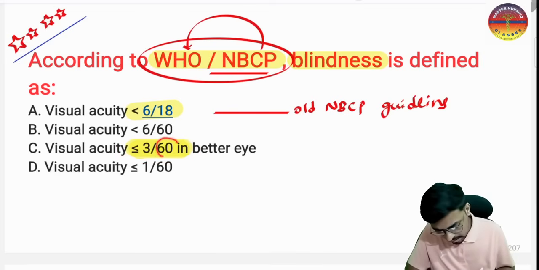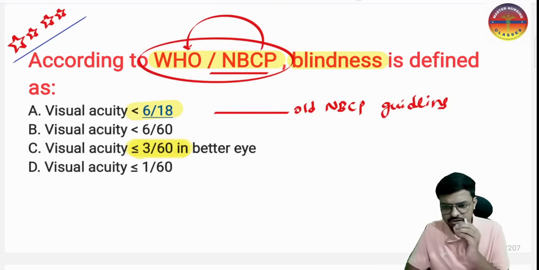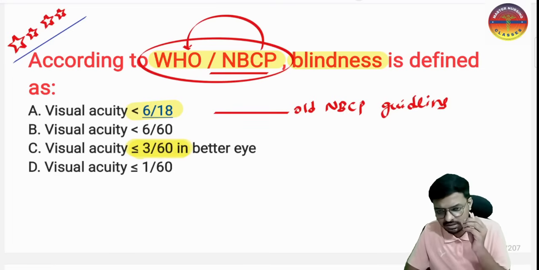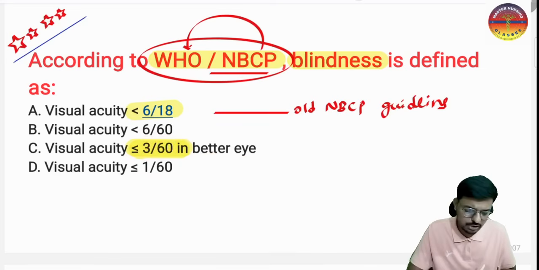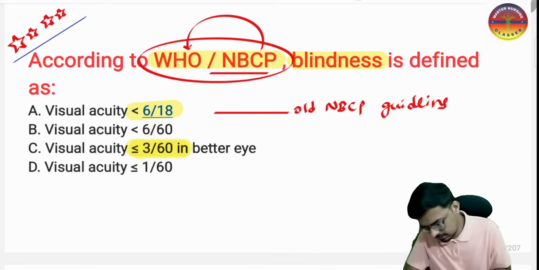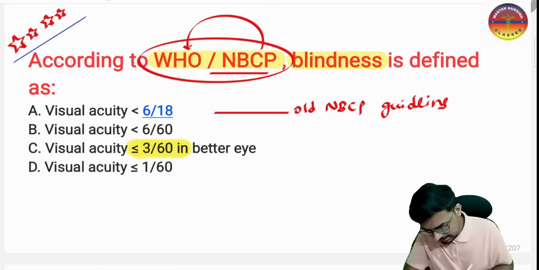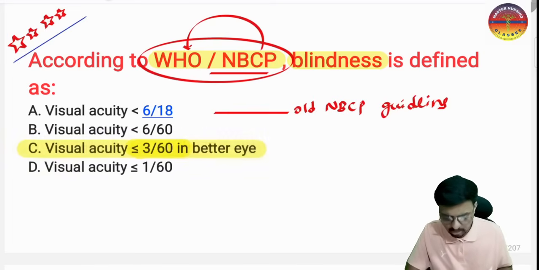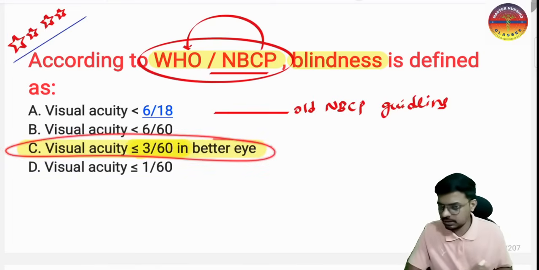So it means a normal person sees the object from a 60-meter distance, whereas a person with visual impairment is unable to see it even from a 3-meter distance. So that is less than or equal to 3 out of 60 in the better eye after the best possible surgery and correction. So this is called blindness. As per the latest guidelines of the WHO and National Blindness Control Program, this is the criteria of blindness. Remember.